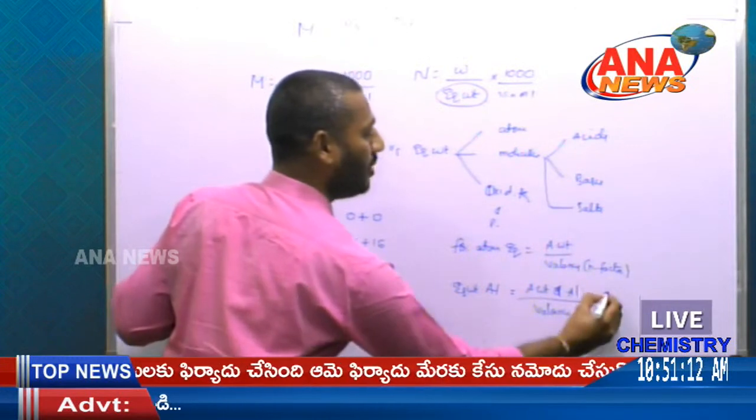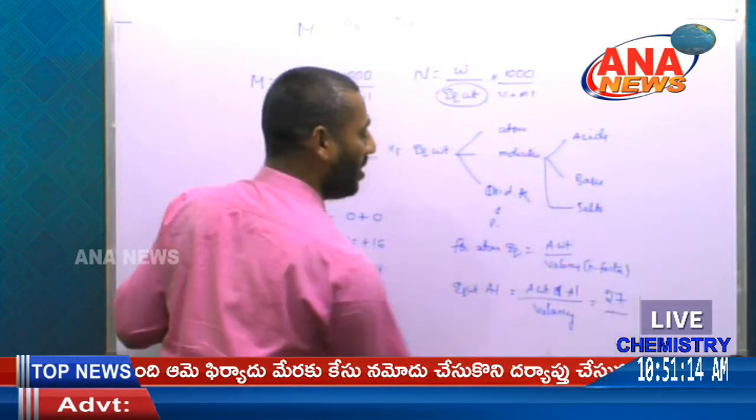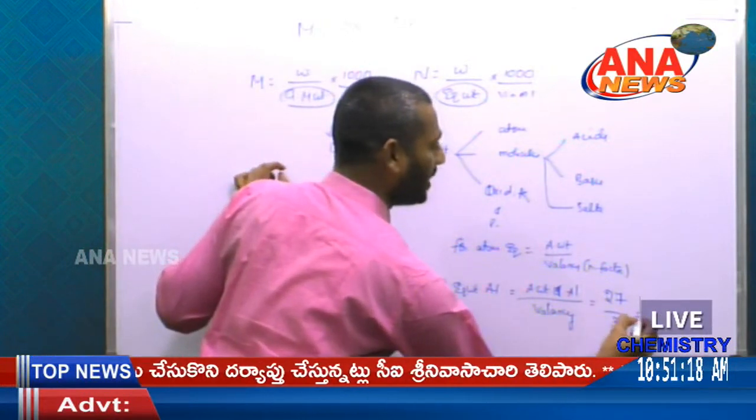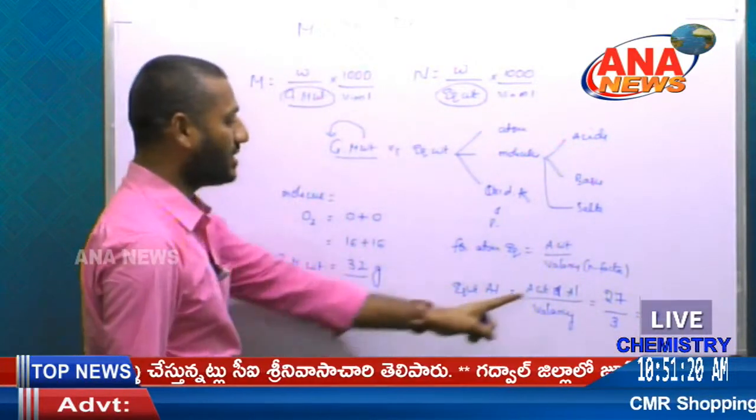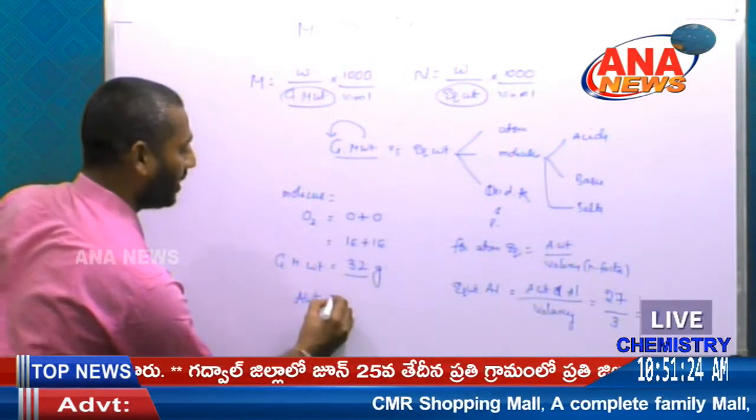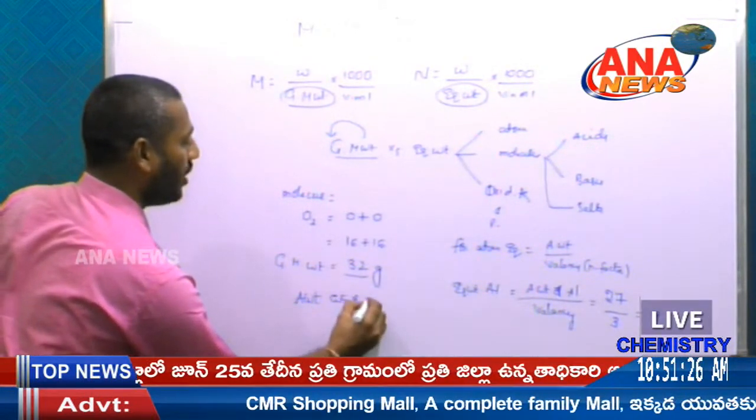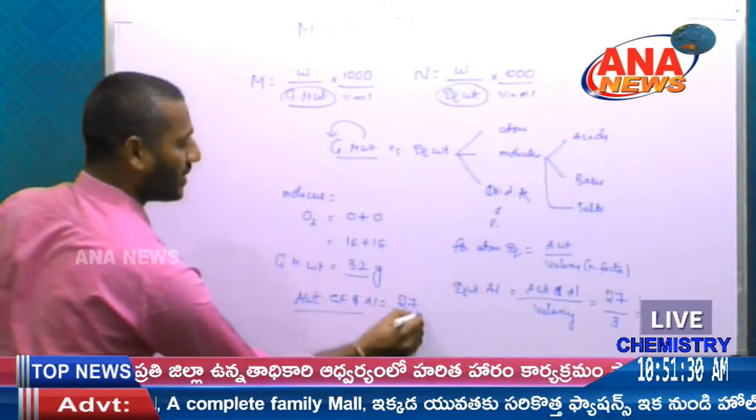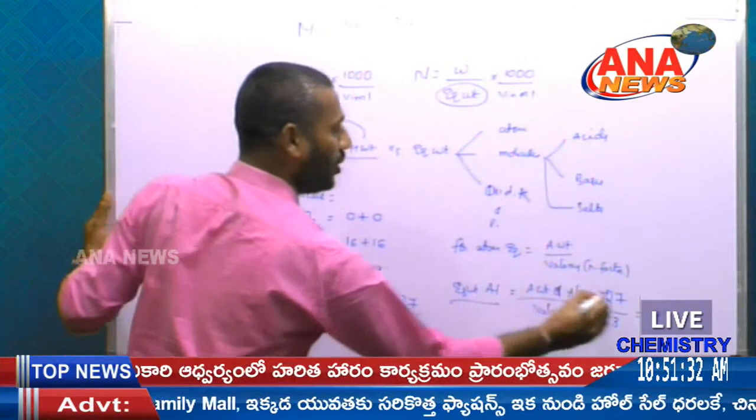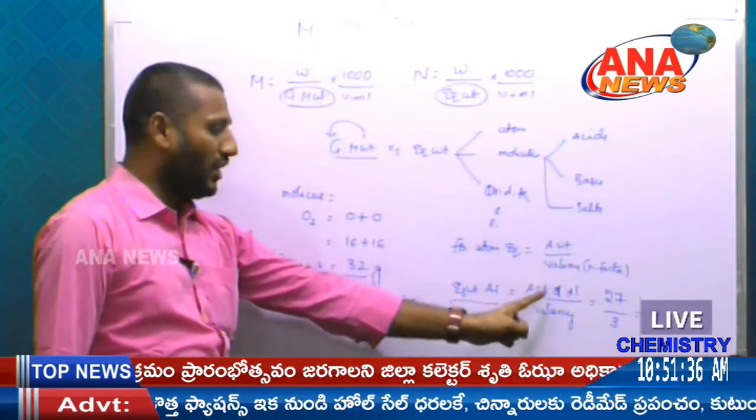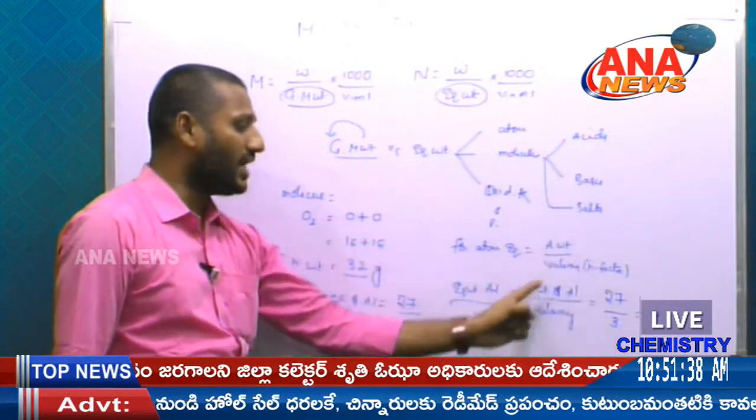Atomic weight of aluminium is equal to 27. The valency of aluminium is 3. So the equivalent weight is 9, but the atomic weight of aluminium is 27. Atomic weight is 27, equivalent weight of aluminium is 9. So equivalent weight is equal to atomic weight by valency, that is called the n factor.